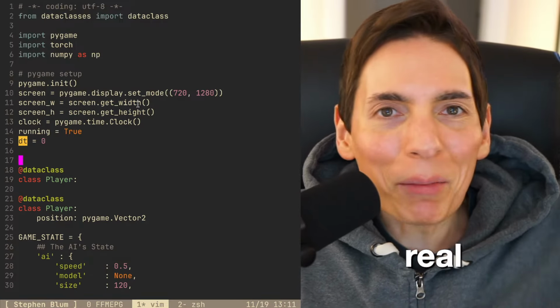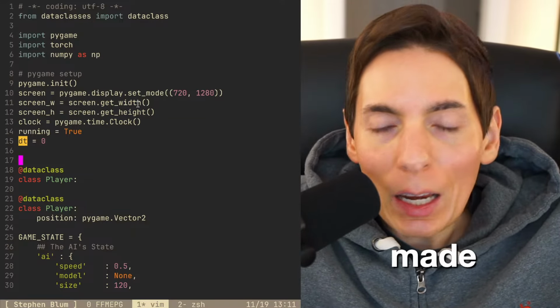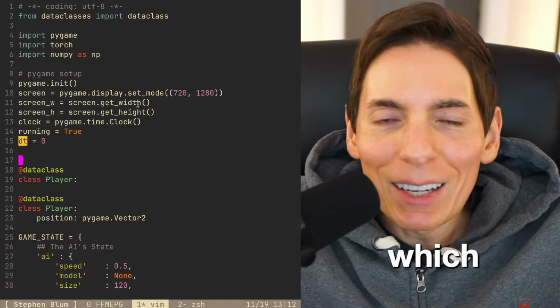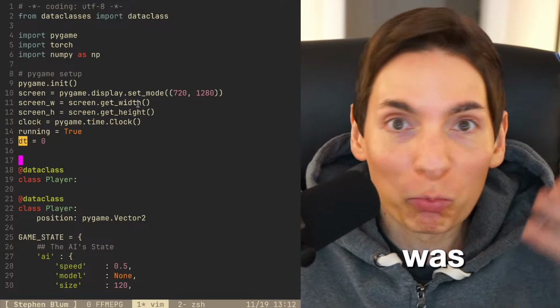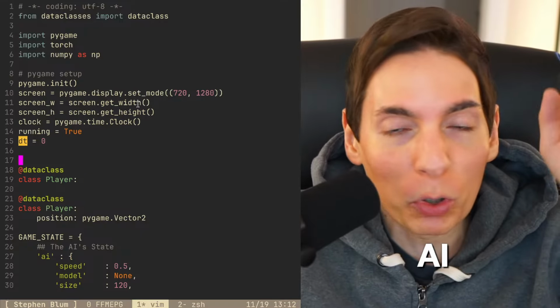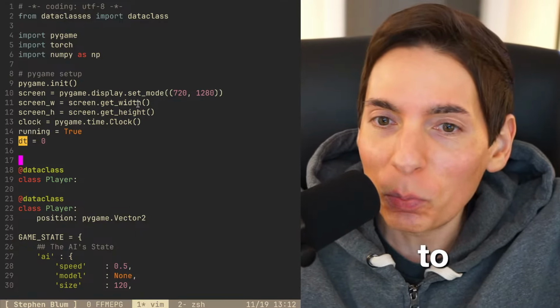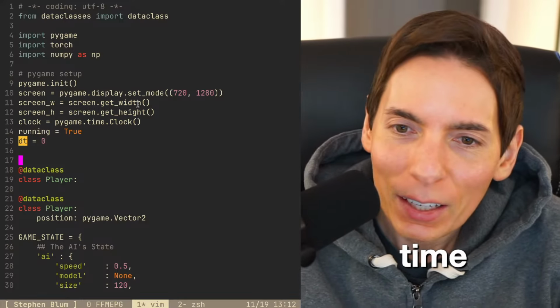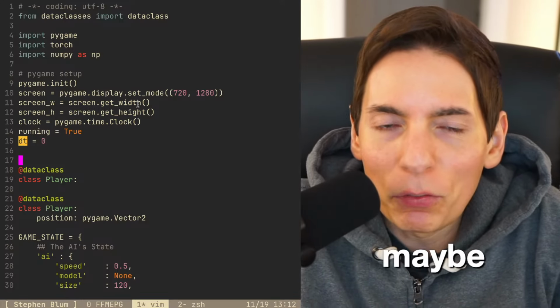That's right. Hey, Real Green Blob, good to see you. Real Green Blob, remember? So we made a game yesterday, which I didn't think it would be it, but it was actually a lot of fun. I didn't know that. You run away from the AI, and we're using real AI to chase us. It doesn't know how to chase us, but it figures it out over time. And so I want to make it into a game, and maybe spend a few streams to turn it into a game. I'm really excited about this. I think it'll be neat. Good to see you, Real Green Blob. Happy to have you here.